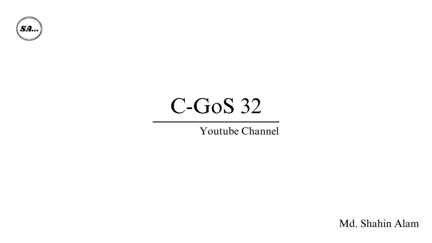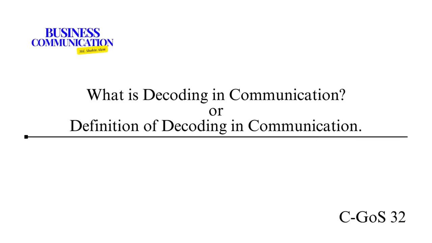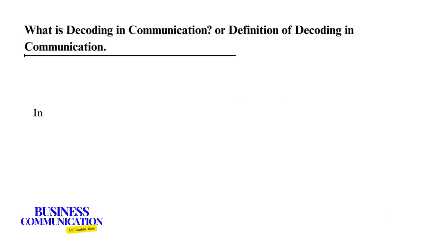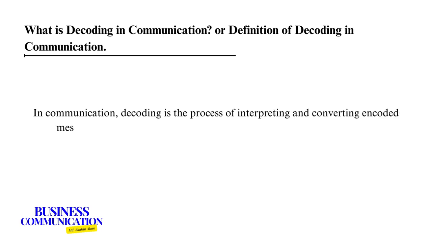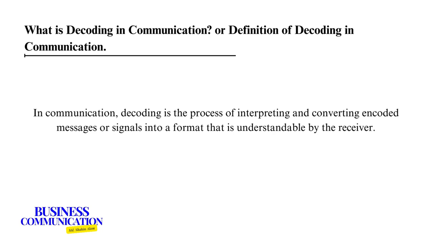Welcome to C-GoS 32. In communication, decoding is the process of interpreting and converting encoded messages or signals into a format that is understandable by the receiver. It is a crucial part of the communication process, allowing the receiver to make sense of the transmitted information. Here's a breakdown of how decoding works in the context of communication.